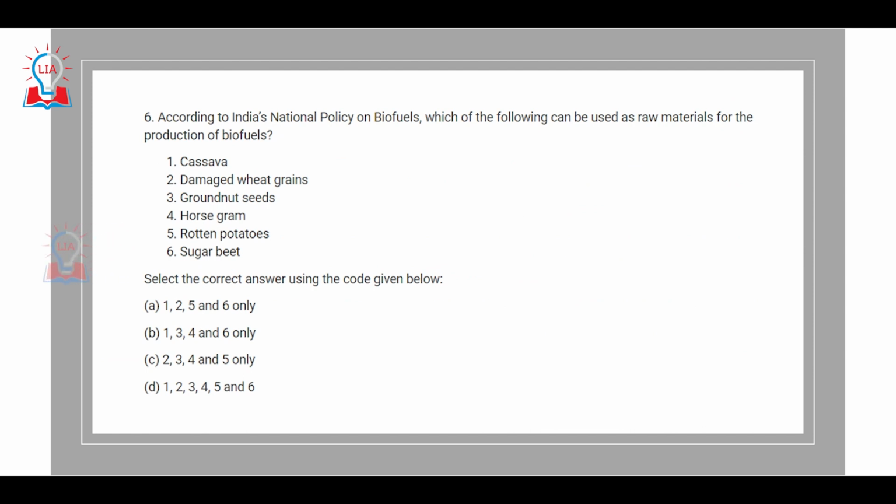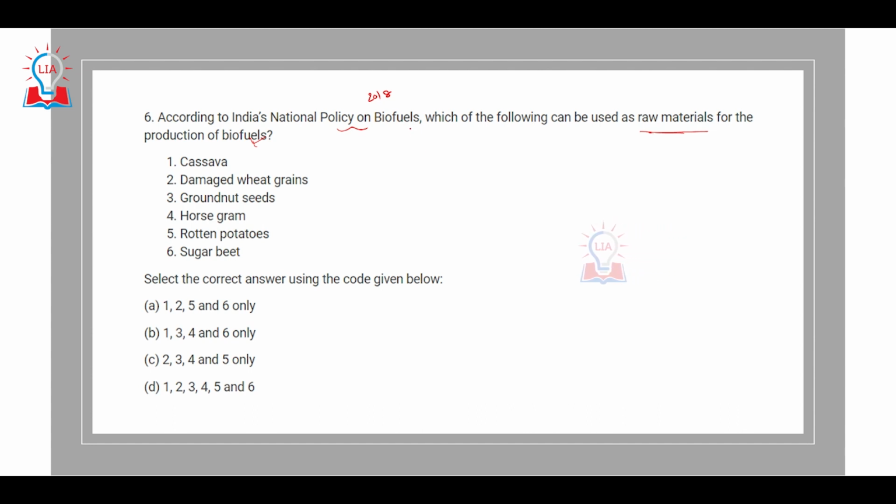The sixth question is related to the National Policy on Biofuels in India, which was released in the year 2018. As per this policy, the question asks which of the following materials can be used as a raw material for the production of biofuels. Six options are given: cassava, damaged wheat grains, groundnut seeds, horse gram, rotten potatoes, and sugar beets.